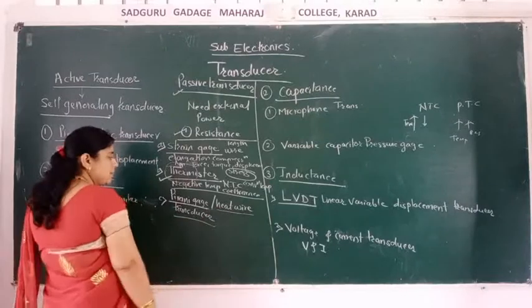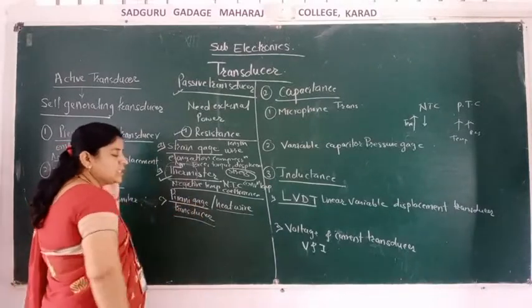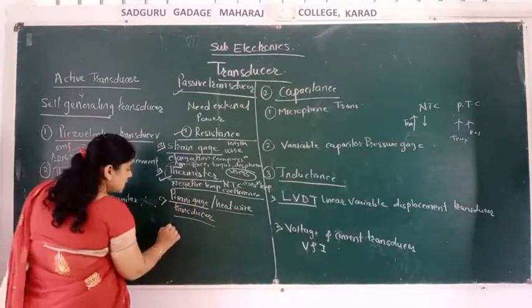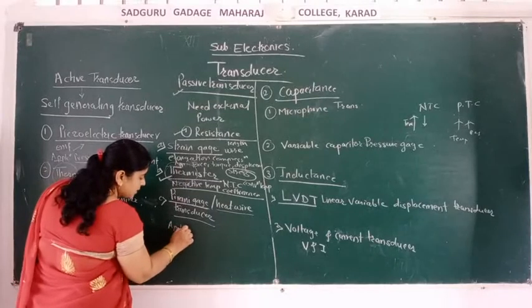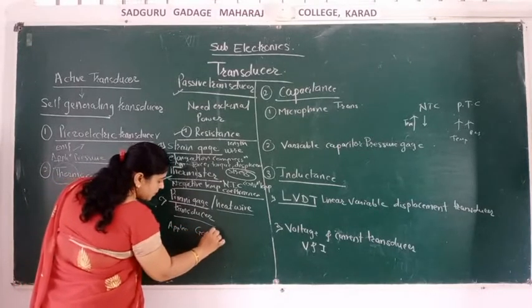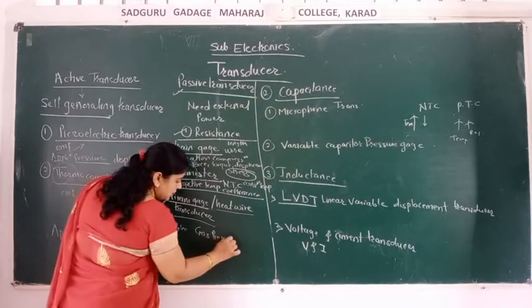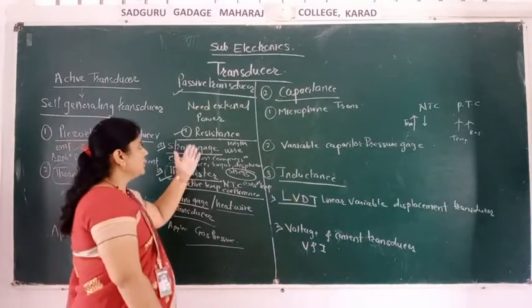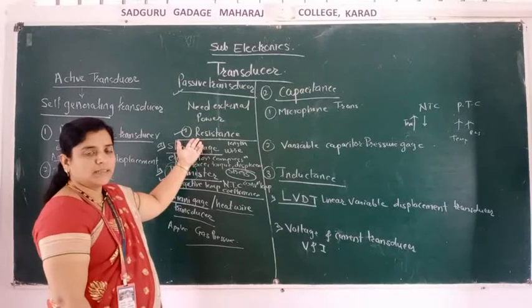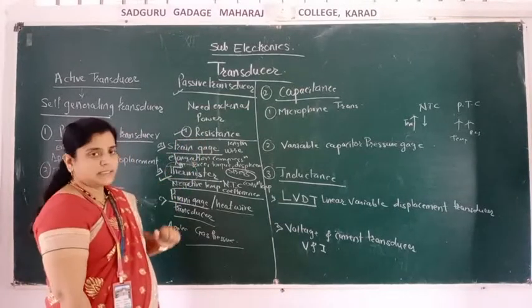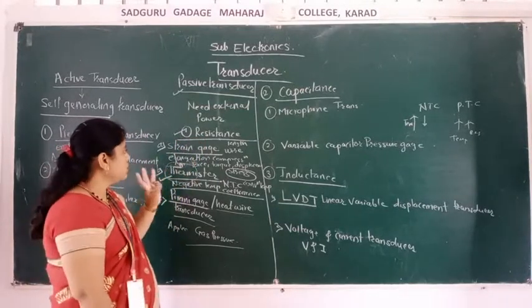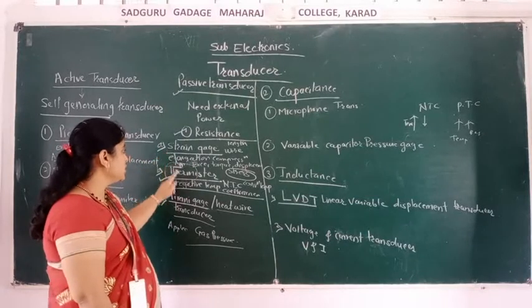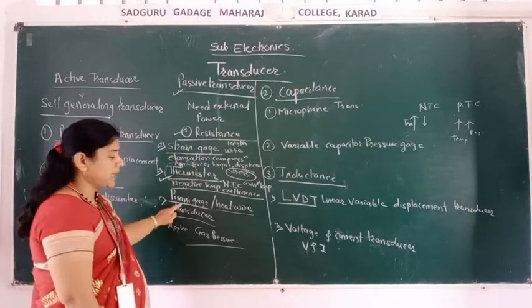When pressure is applied, its gauge changes. So these are used to measure gas pressure. These are the types of transducers which come under resistance. So there are three types: strain gauge, thermistor and Pirani gauge.